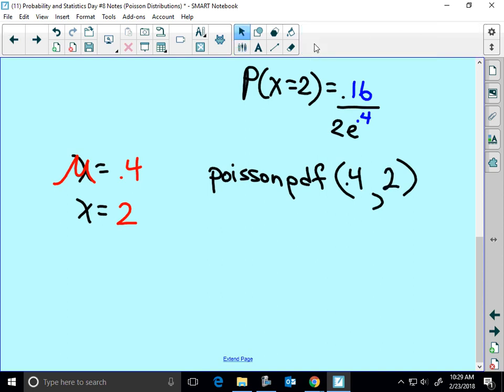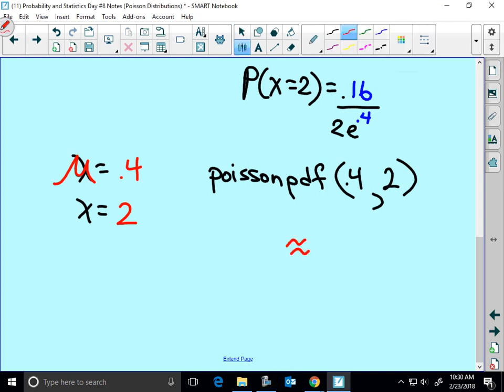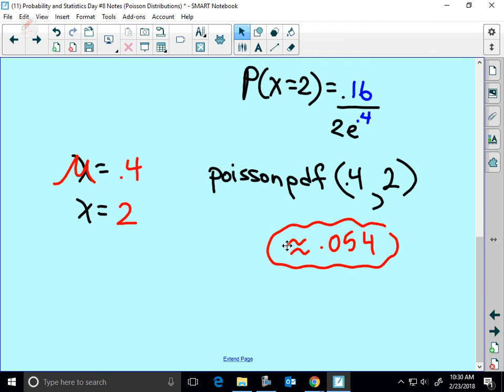Okay, pull up your calculator. Let's see what we get for the probability. I'm getting 0.054. With me? Okay, so the chances that in 2 minutes you hit 2 targets is about 5.5%. So this individual who hits 0.2 of a target per minute, how long did it take them to hit the target once? If they got 0.2 targets per minute, 5 minutes.